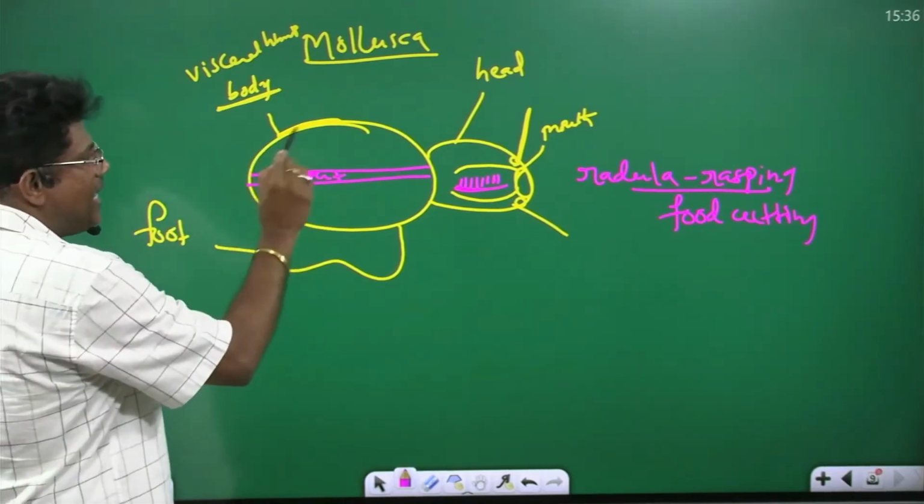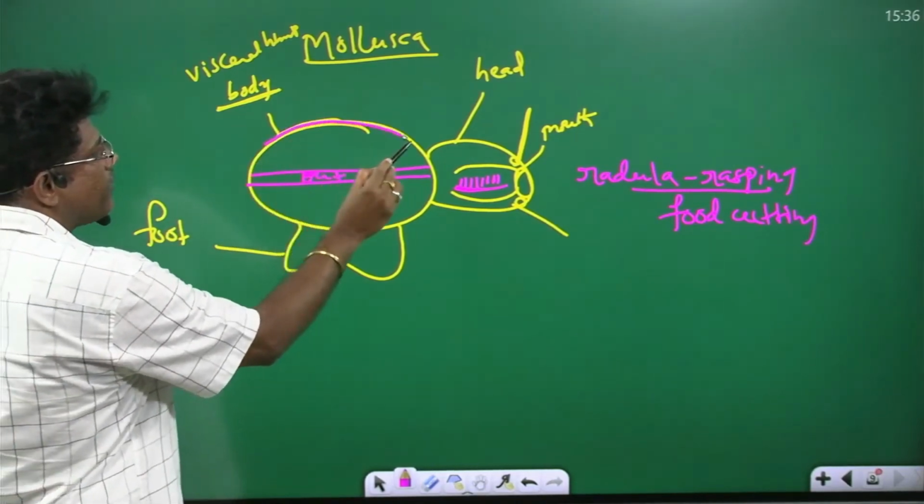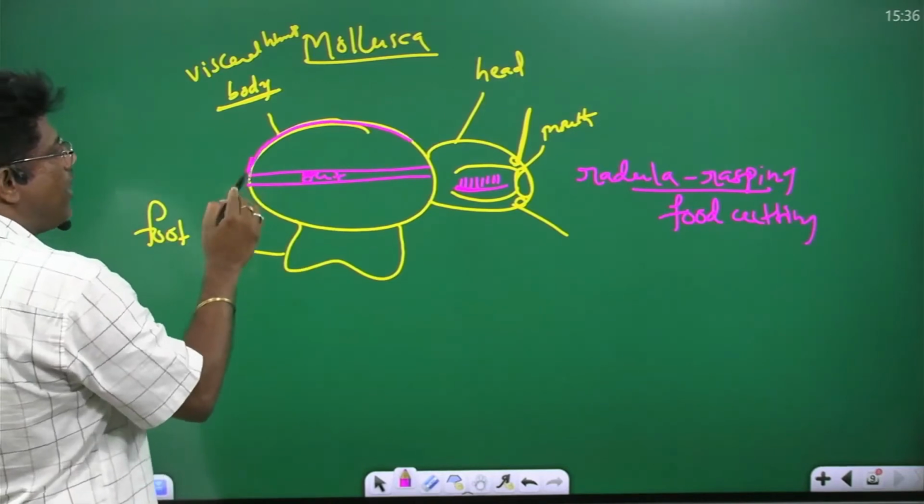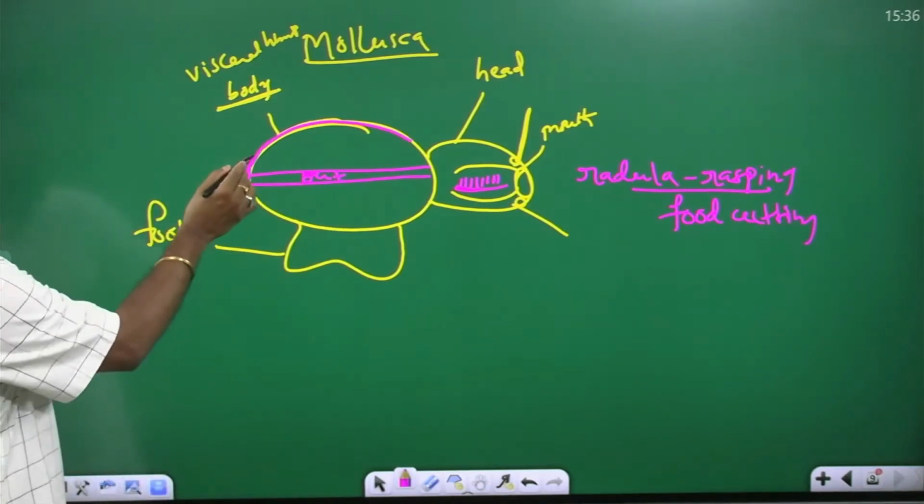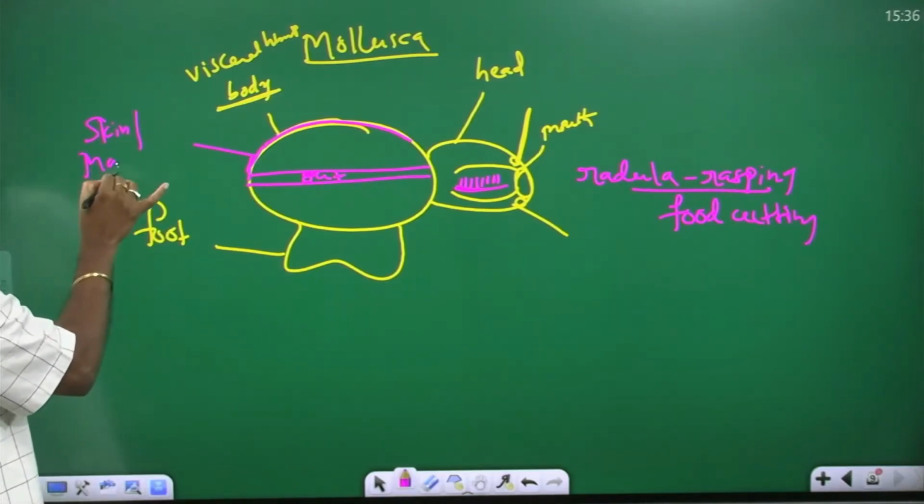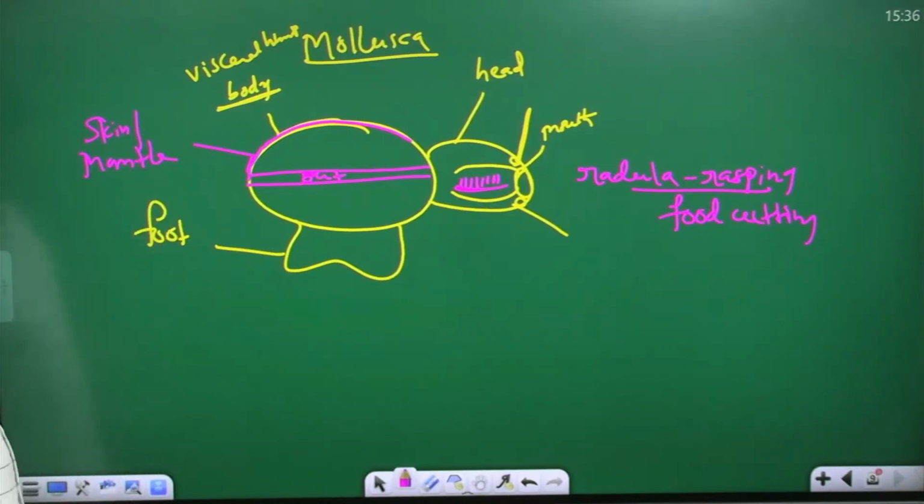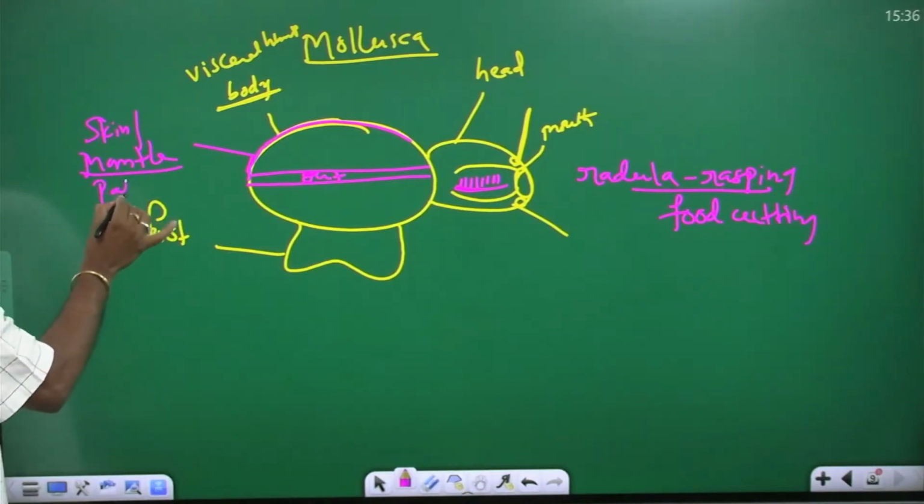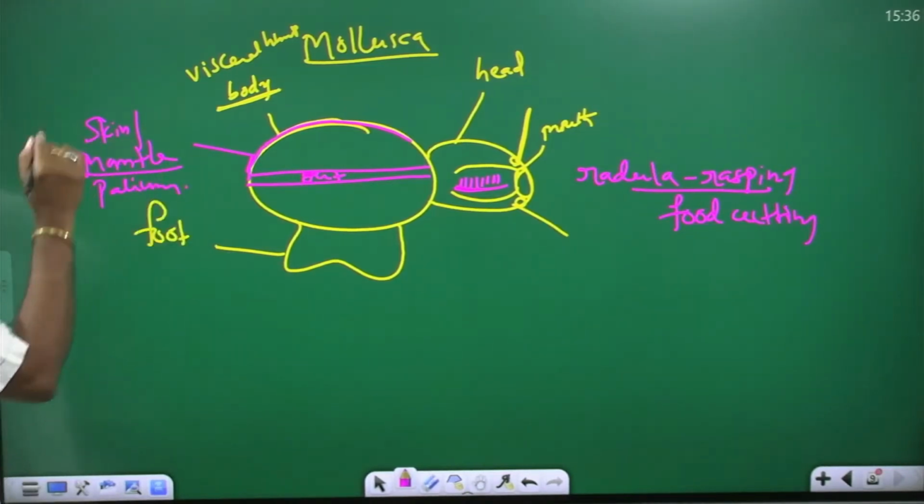This is the layer. This layer is called skin. This is the skin, the outer layer of the body. The skin is known as what? The skin's other name is mantle. Mantle's other name is what? Pallium. The mantle's other name is pallium.